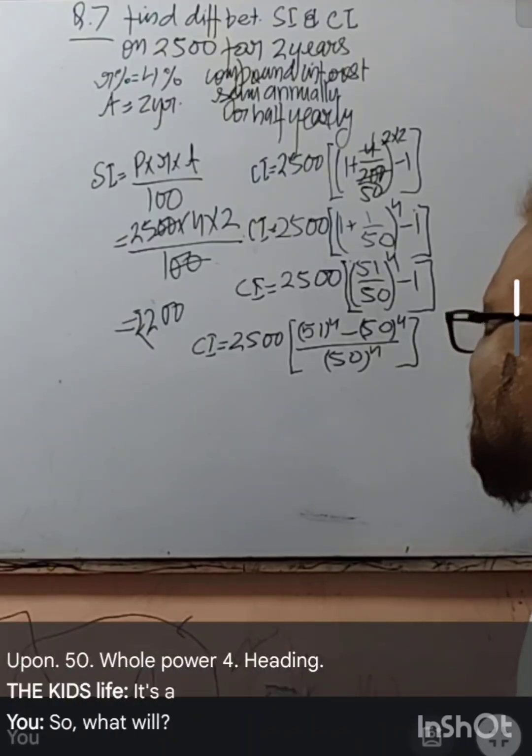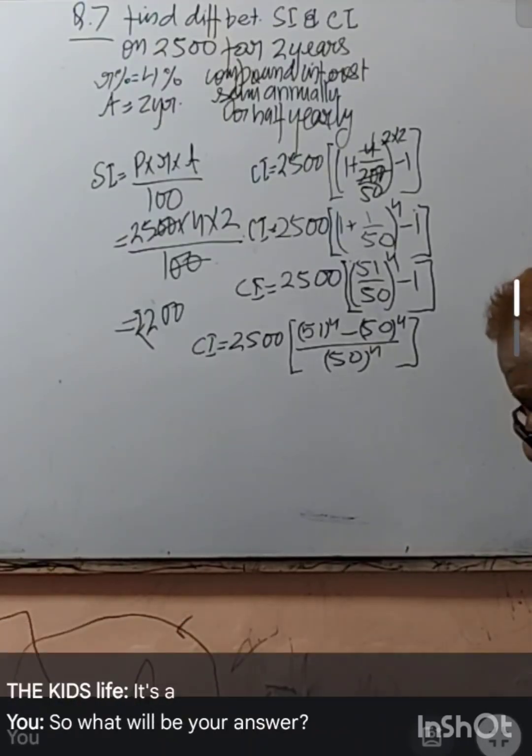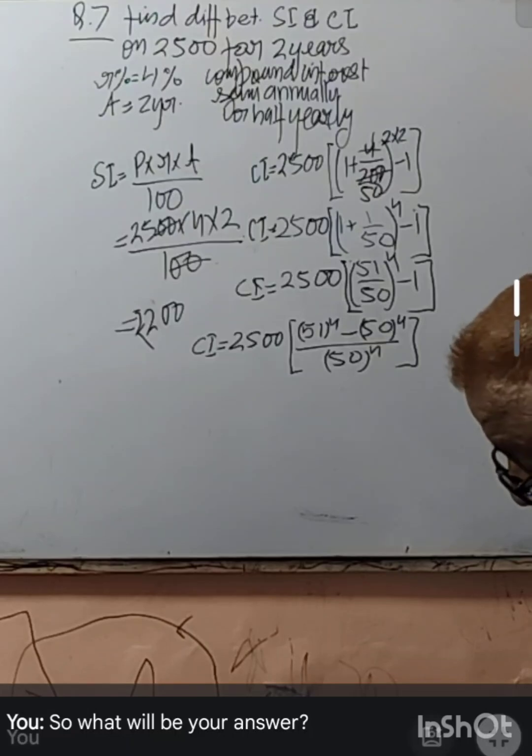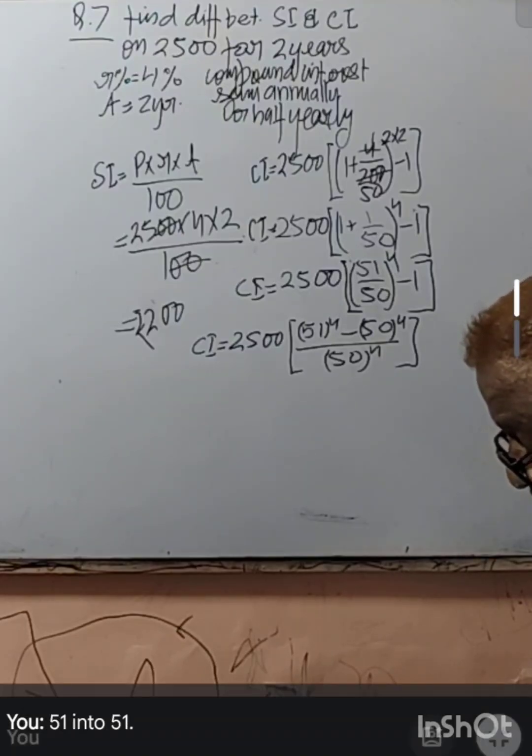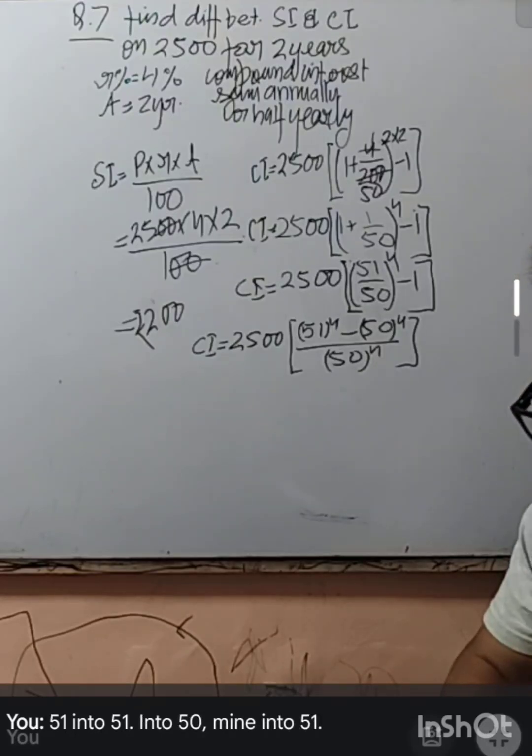So what will be your answer? 51 into 51 into 51 into 51 is 67,65,201.